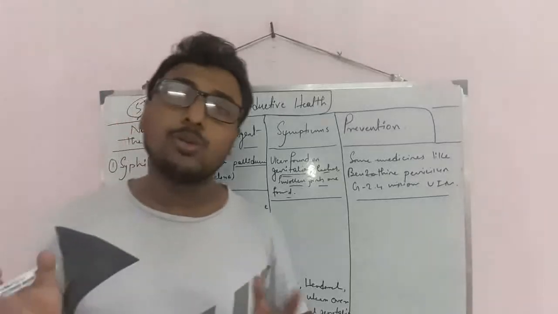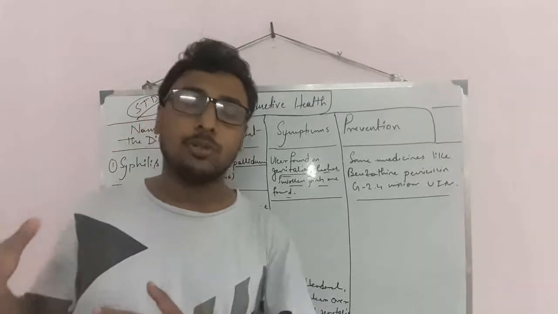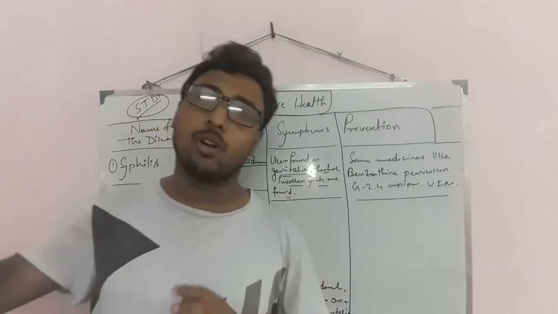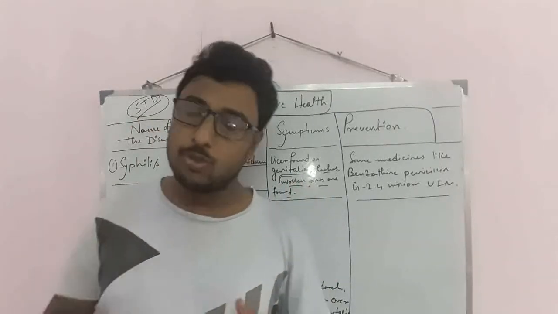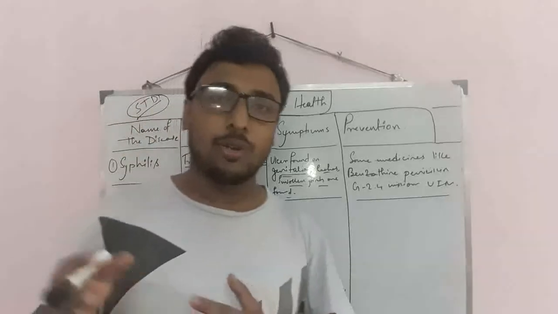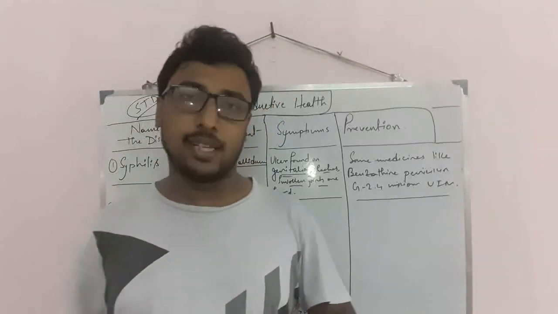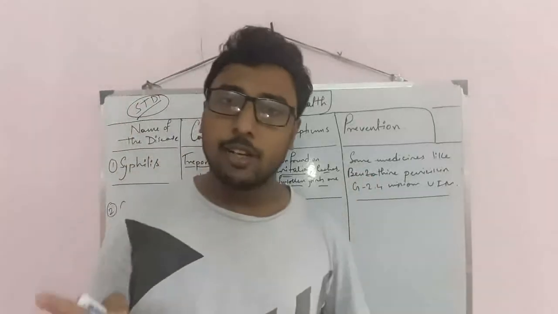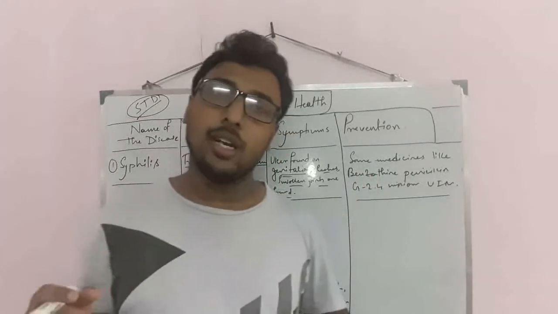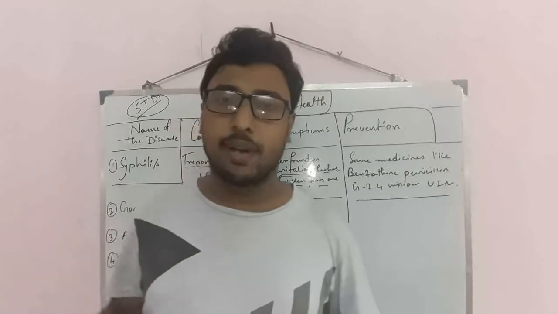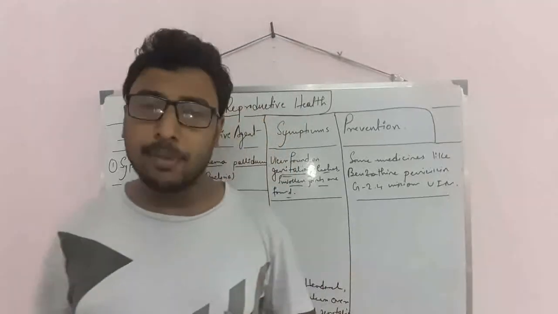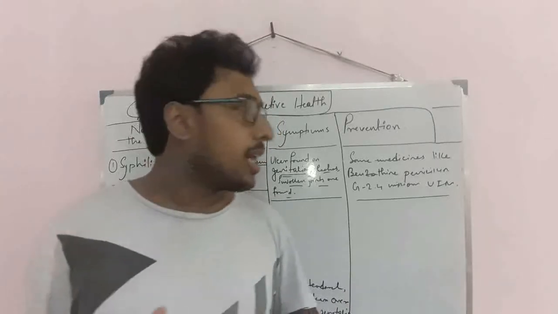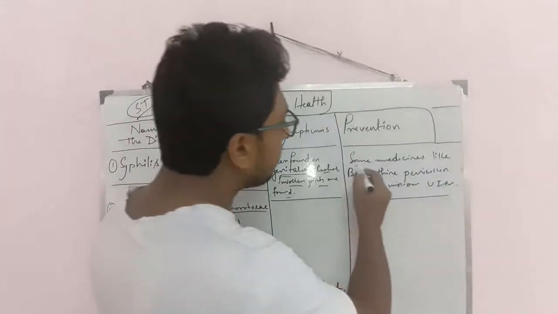It may be caused by sexual transmission. If any person is affected by syphilis and a normal person has sexual intercourse with her or him, it will spread easily. Now, how can you prevent it? First of all, prevention means sexual abstinence from the person who is affected by syphilis. The primary suggestion is not to attempt sexual contact with her or him. And the secondary concept is that we can use some medicines.